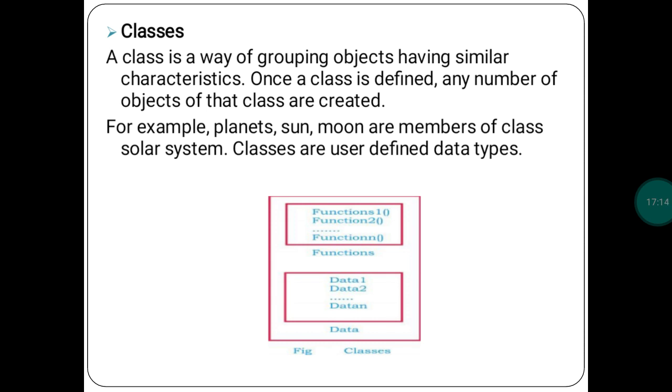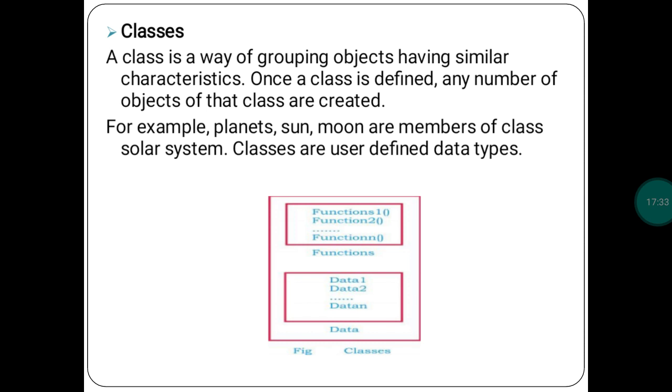Got it? They have similar characteristics, and its class is a solar system.